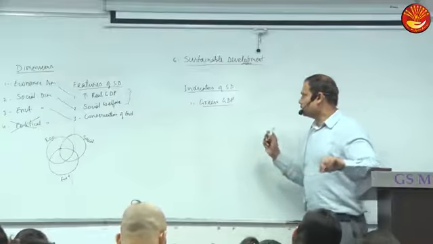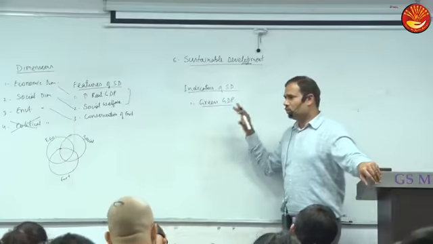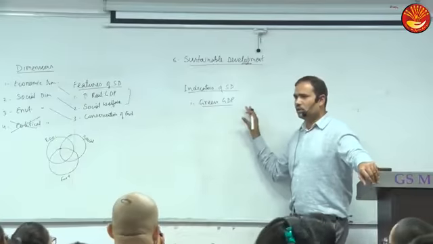Okay, GDP adjusted for the cost of environmental degradation. So whatever is degradation to the environment, GDP is adjusted for that.